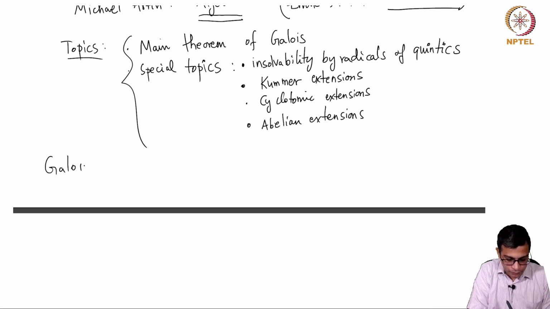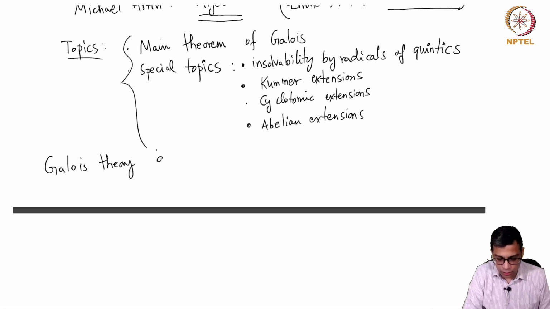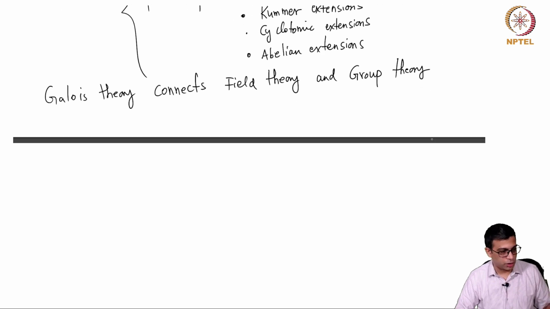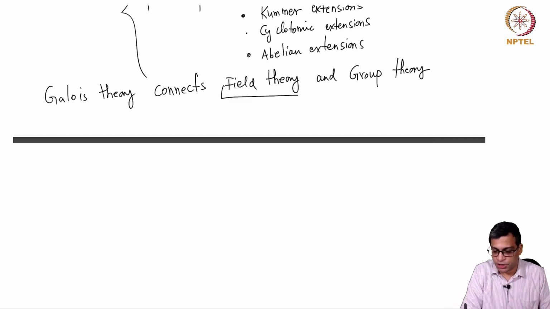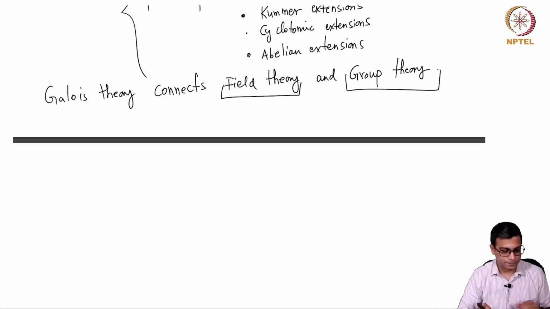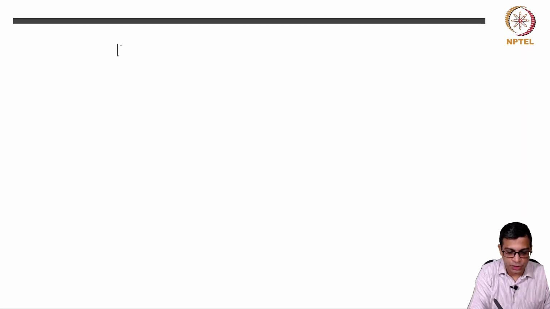Okay, so in the remaining 1 or 2 minutes, I want to summarize what Galois theory is. Galois theory essentially connects what we now call field theory and what we now call group theory. So the goal of Galois theory, or the methods of Galois theory, function by connecting these two topics. Okay, so we want to connect field theory and group theory. So given a field extension like this, so this is a field extension.